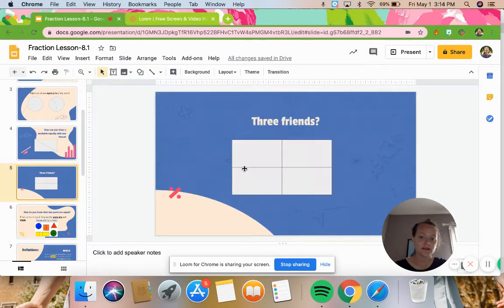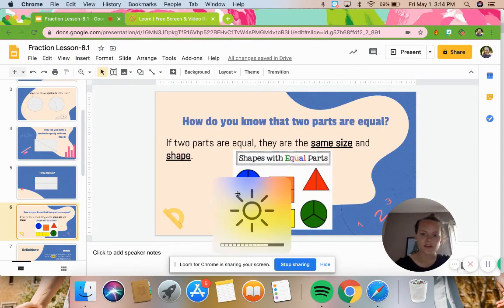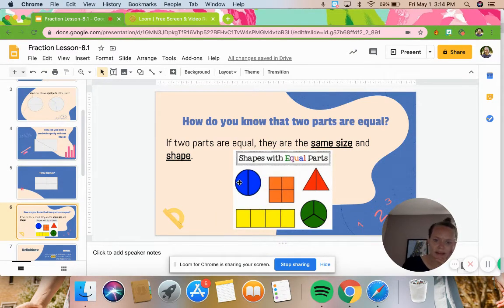So if I look here, each part is the same size and they are each the same shape. It's each a rectangle. Okay, so if I look at this example, shapes with equal parts, I have a circle cut down the middle. These are the same size and same shape on each side. I look here, 1, 2, 3, 4 rectangles like that. They are the same size and the same shape. I look at my circle cut up. Each are the same size and shape. My triangle. Each triangle is the same size and same shape. And each square here is the same size and the same shape.